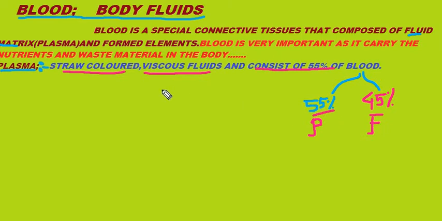Before discussing the formed elements, we come to plasma. What is plasma and how does it work? What are the constituents of plasma? First of all, plasma is a straw colored and viscous fluid. What does the term viscous mean? We understand easily what a fluid is: anything which can flow is called a fluid. And a viscous fluid means a fluid containing the property of viscosity.